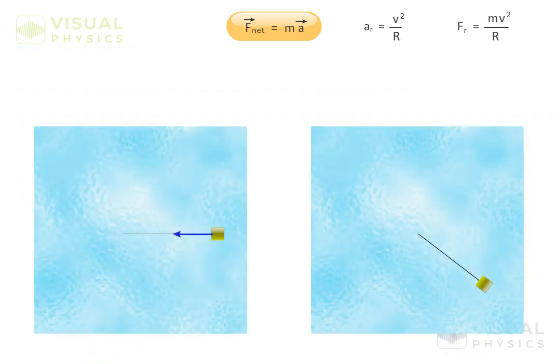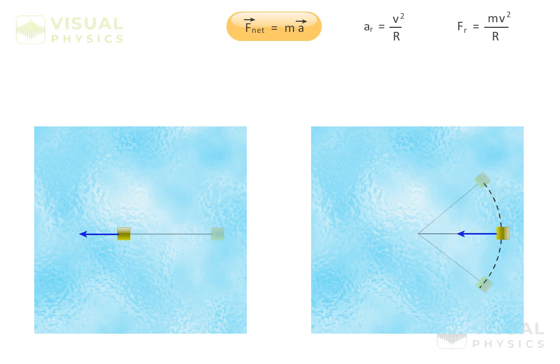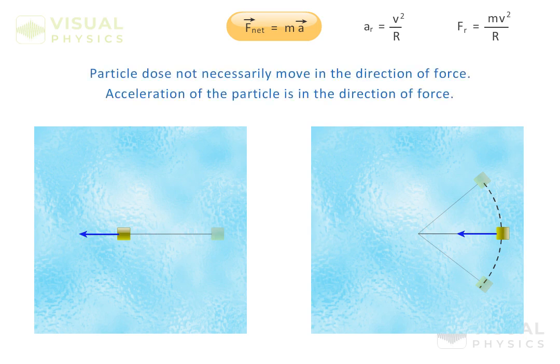But now, if we consider these two situations, why is it that in one case the particle is moving like this, and in the other it is moving like this? That is, why does the particle move in a circle in this case, and not in the direction of force? See, we never said that the particle should move in the direction of force. We always said that the particle has acceleration in the direction of force.